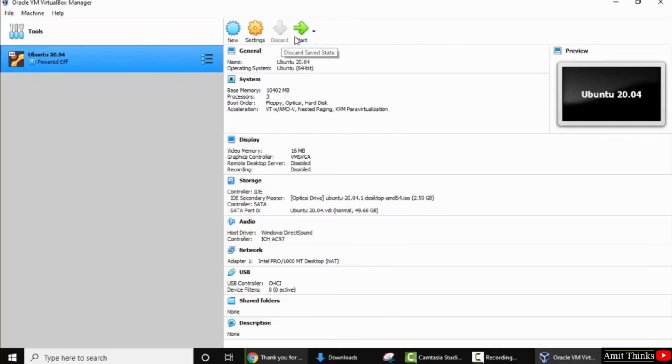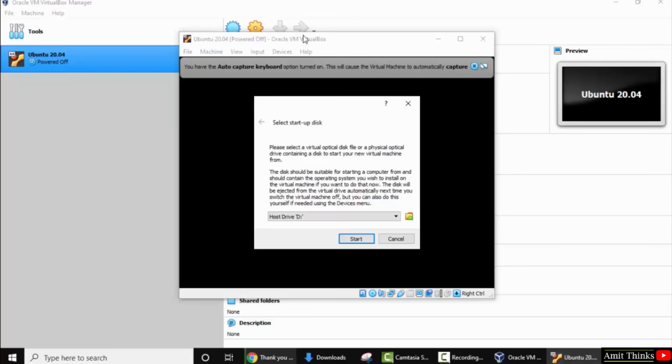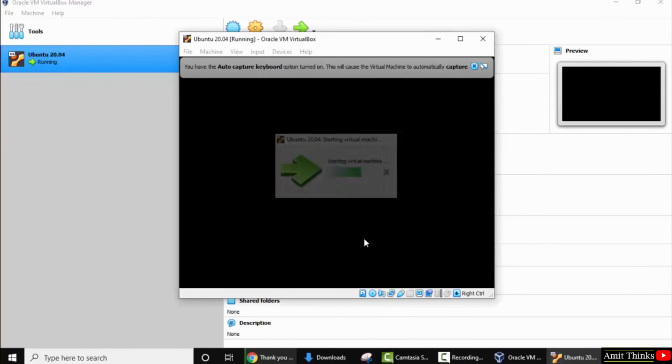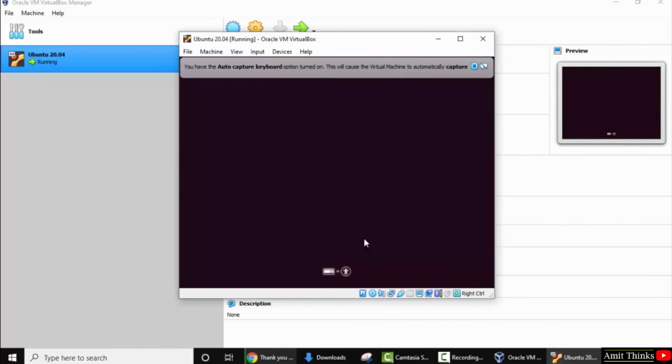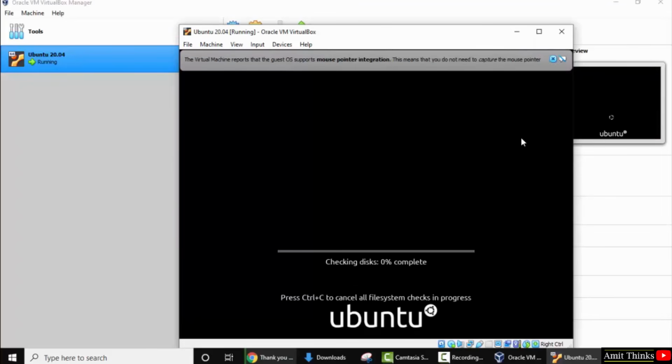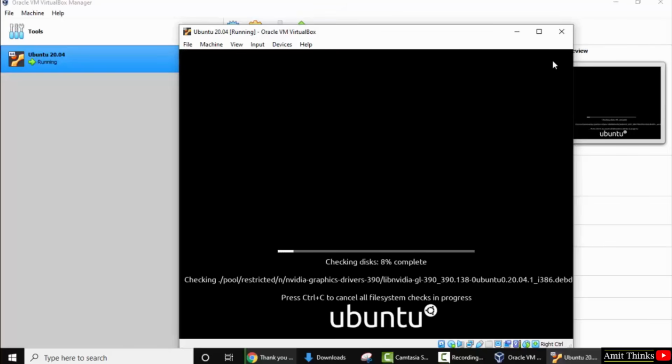Now click on start. Now here select the startup disk. So now we have selected the ISO file. Now click on start. So now the Ubuntu will start. Close the warning sign. Now it is checking and it will begin with Ubuntu in a few seconds.